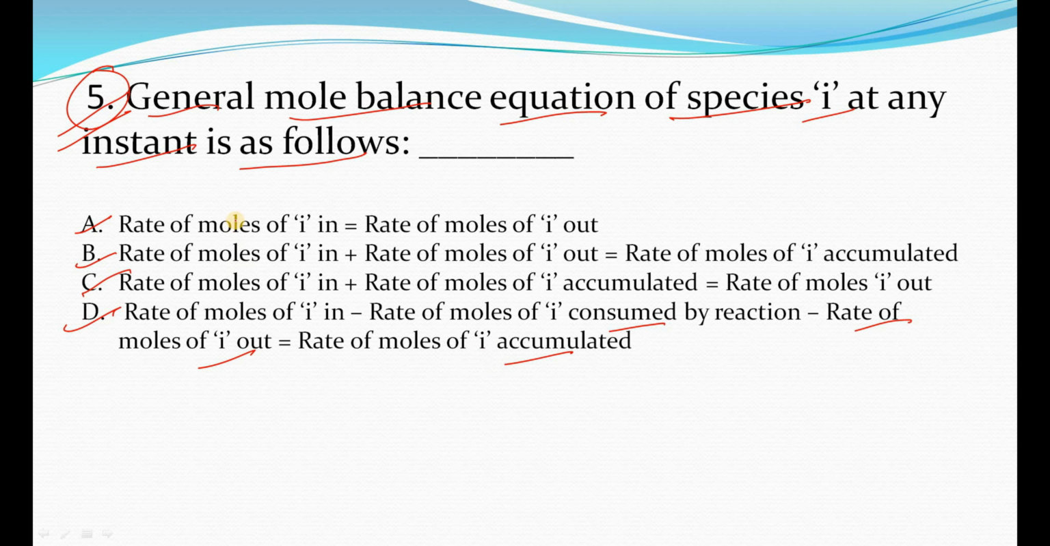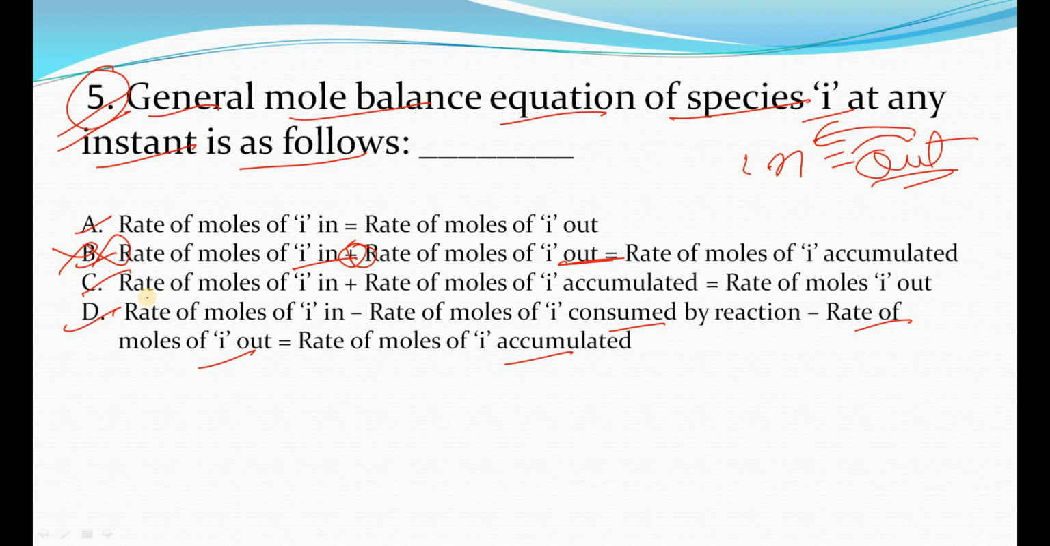So here we can simply say option B is not going to be the right answer. Why? Because listen, rate of moles of I in, this will not have the positive sign, okay? It should be negative. Why? Because here we are talking about the out, okay? We simply know that in is equal to out, okay? So if it goes to the other side, then it will become in minus out, so this will not be the right answer, okay? So we are not considering this one.